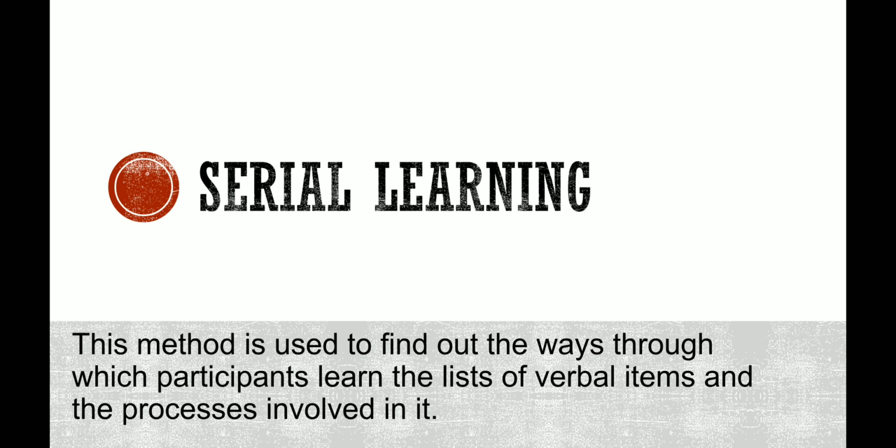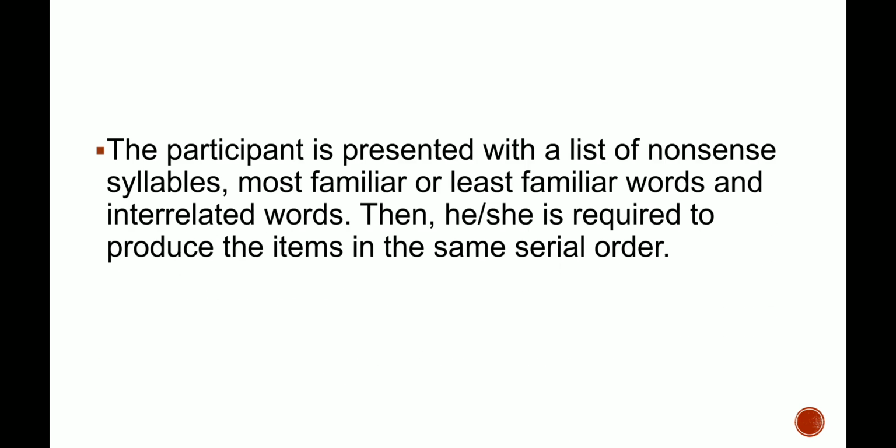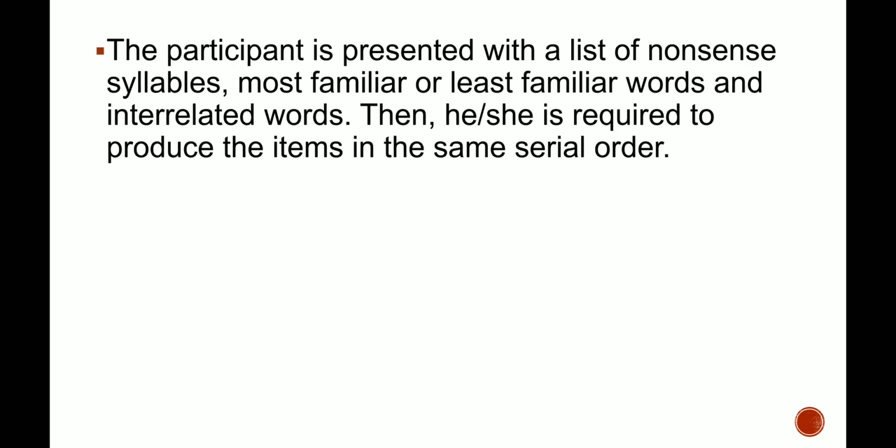Now, second is serial learning. Serial learning is a method used to find out the ways through which participants learn a list of verbal items and the processes involved in it. A list of items, that is, unfamiliar words, nonsense syllables, most familiar or least familiar words, interrelated words, etc., is prepared.